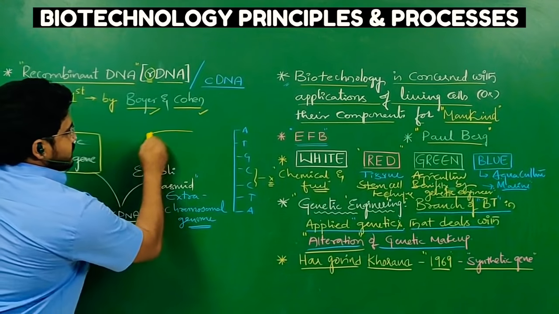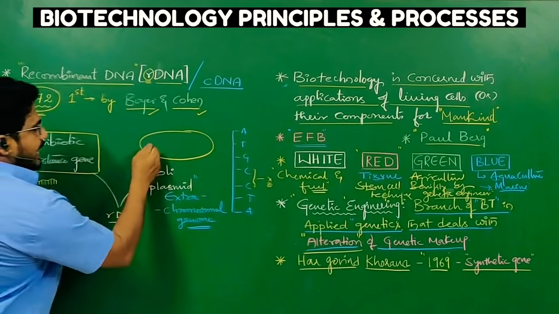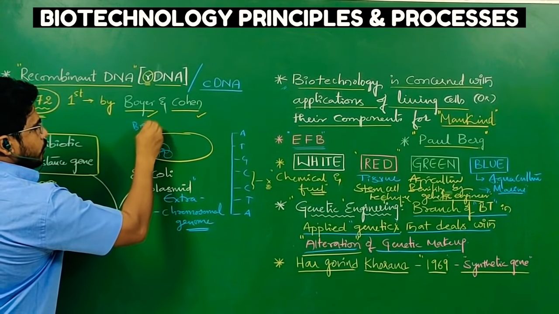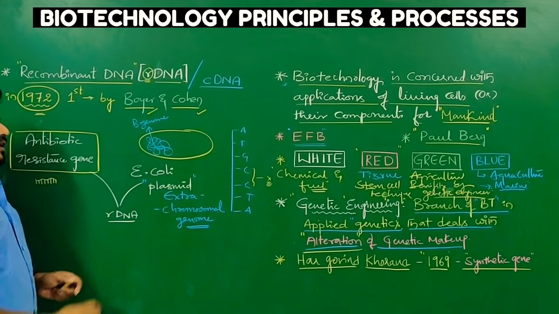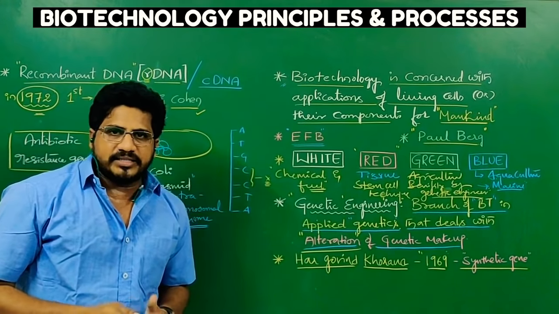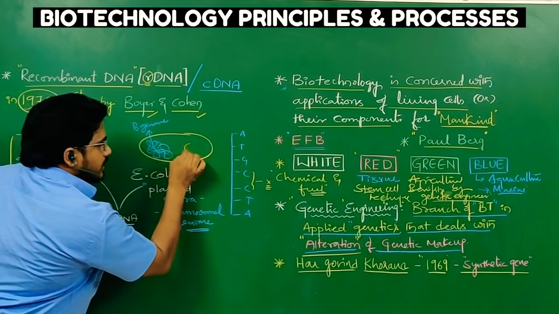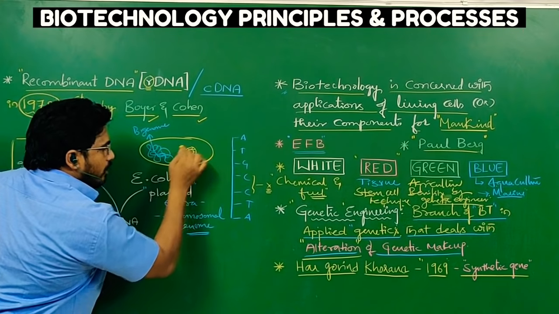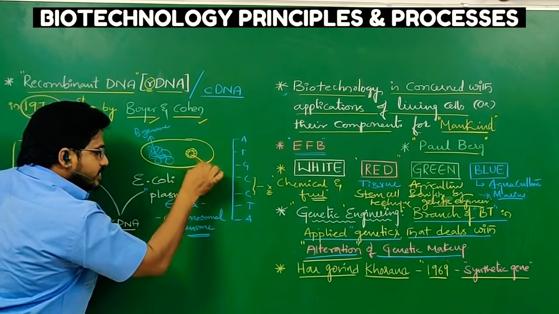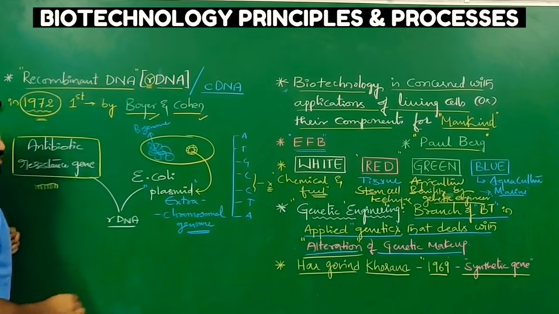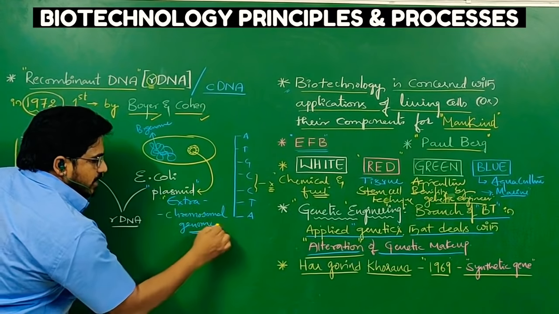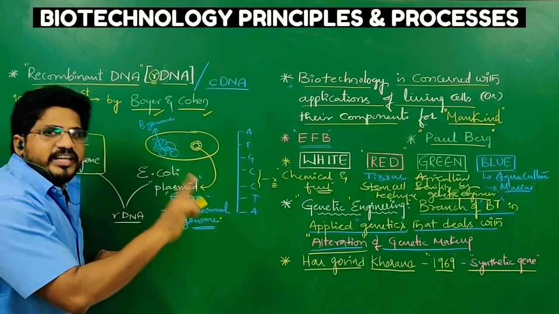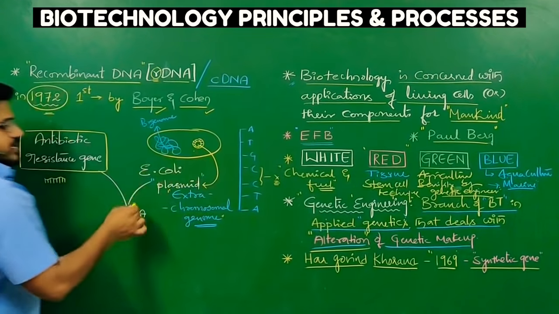Generally, if it is a bacterium, E. coli, it has its DNA. This is called the bacterial genome, the DNA designed for all the characteristic features of the bacteria. Other than this, some extra genome is present which is circular, other than the main genome. This is called a plasmid. So we can call a plasmid an extrachromosomal genome other than the bacterial genome, but it is also made up of DNA. Such plasmids are used.